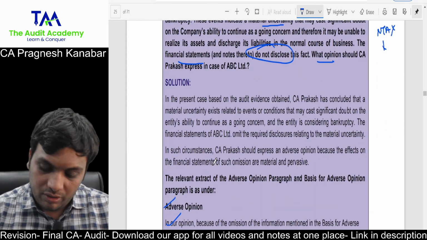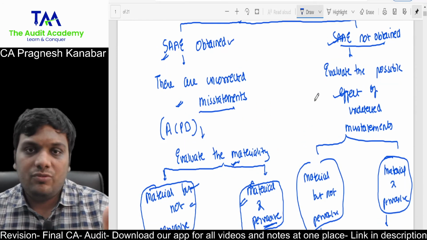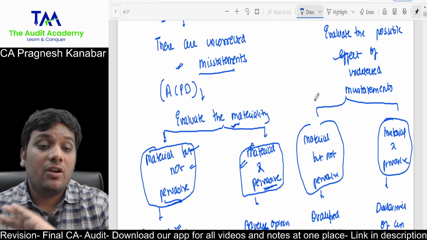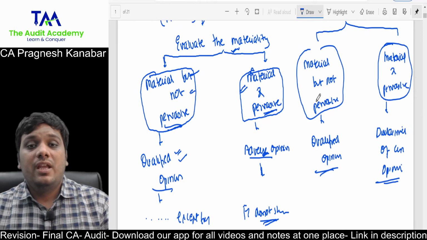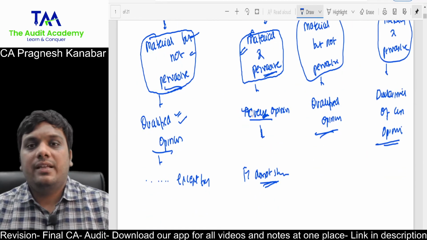So this is the whole chart, evidence obtained. We asked them to give some disclosures in the notes to accounts. They are absolutely not giving those disclosures, and it is about material uncertainty over going concern. So they have concluded this as an adverse opinion.